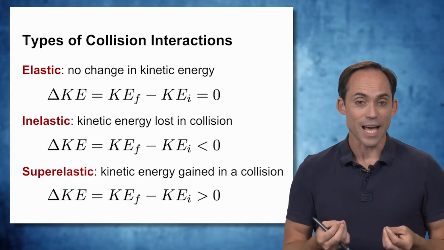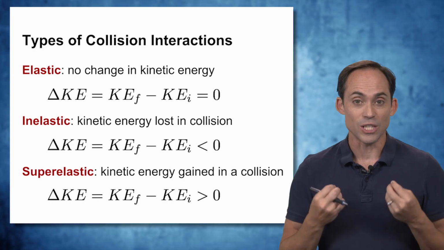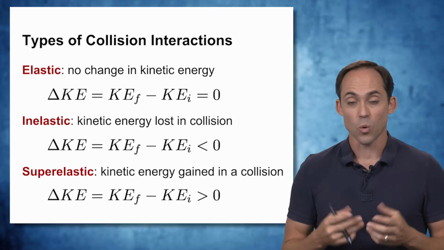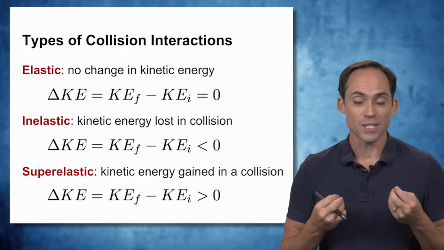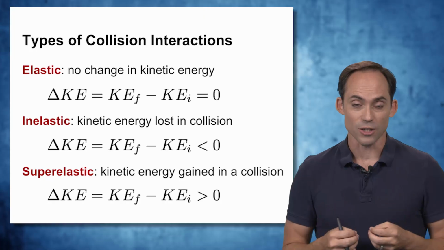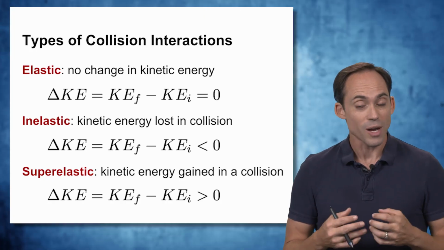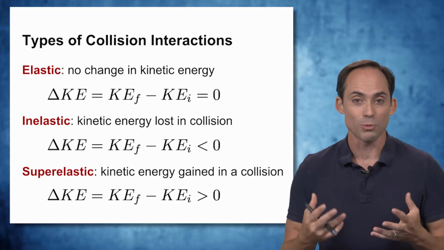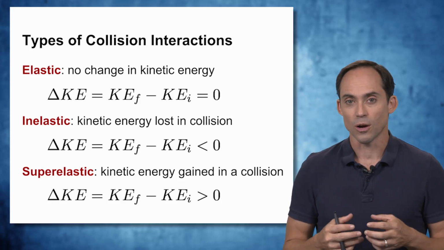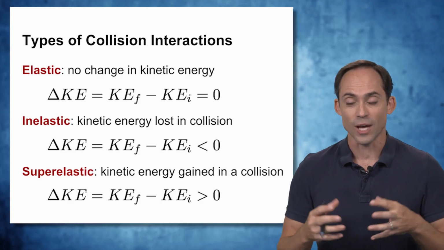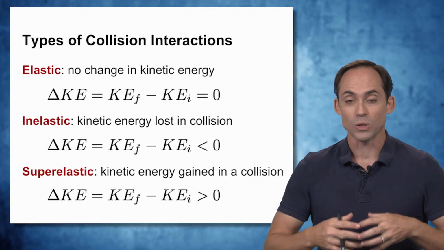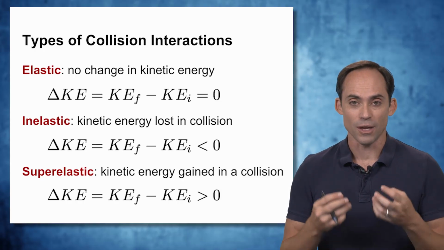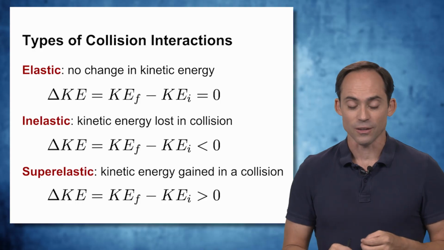We also have inelastic collisions in which there is a reduction in the kinetic energy. And that could be a case where energy is lost through dissipative forces, or it could be stored up in some of our potential energy sources, our conservative force laws. We could also have the case where there's kinetic energy released as a part of a system. We call these superelastic. In most of these cases, we're drawing on some potential energy in the system, and that energy is released as part of the collision and can then add to the kinetic energy of the particles that are participating in that collision.